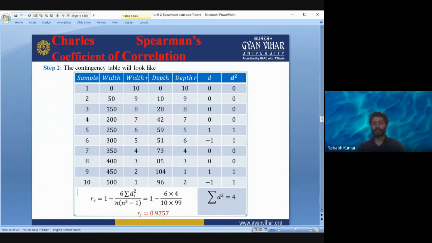How many data points or observations are there in our data set? 10 observations. Okay, so in place of n, we will put 10 because we have 10. So you will simply find out the value of Spearman rank correlation coefficient.